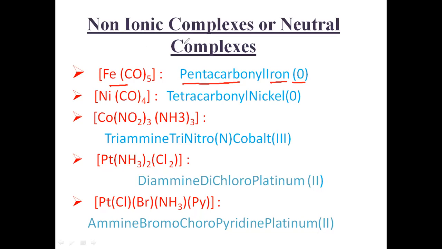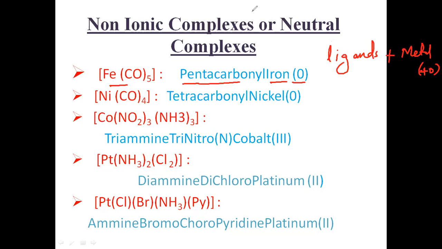If it is non-ionic, write in a single word. Next, to write a complex name, first what should you write? First you should write only the ligands' name, followed by the central metal ion with its oxidation state.